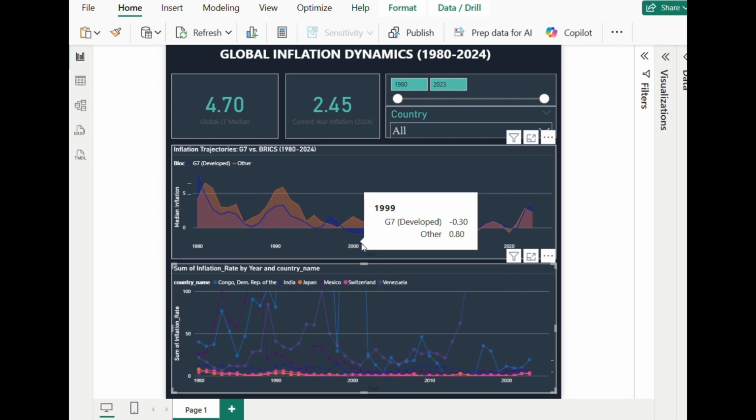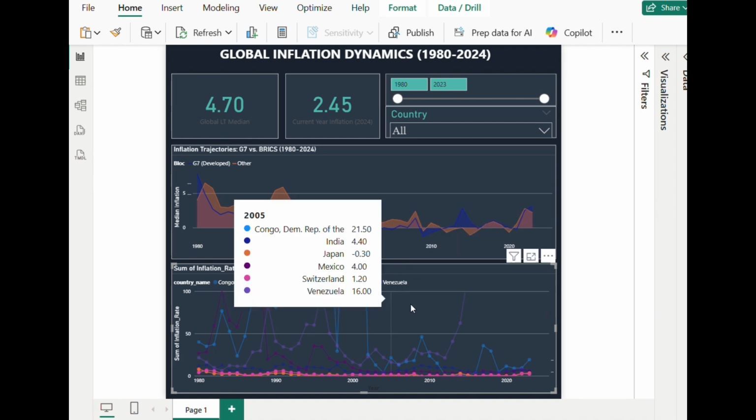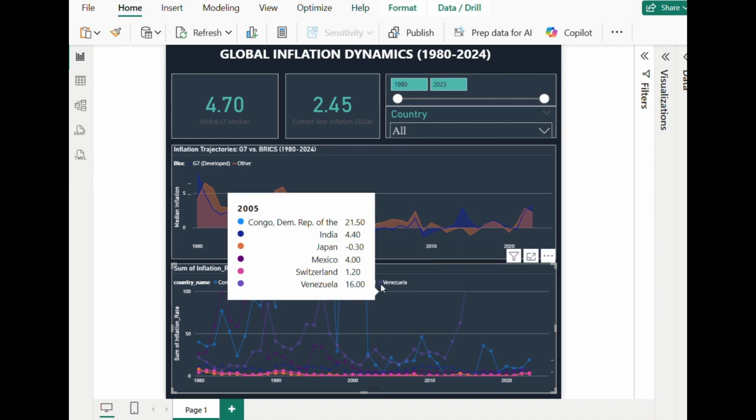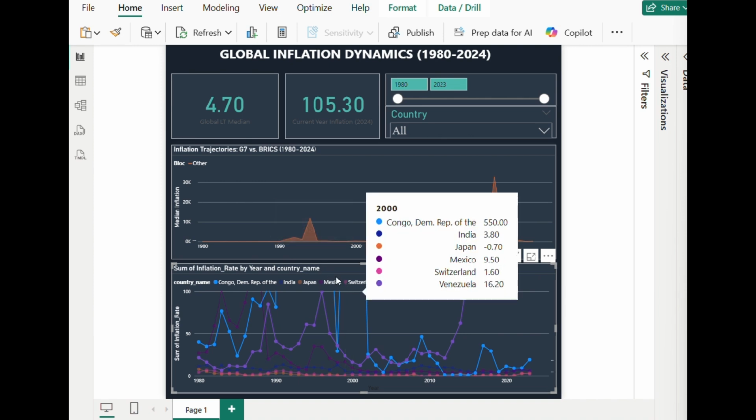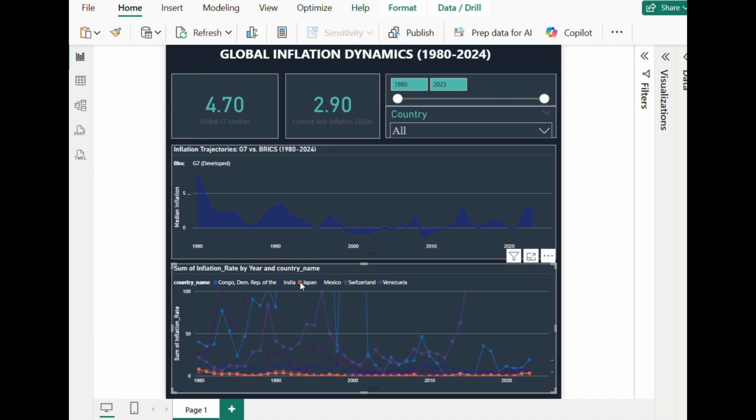Let's look at Japan and Singapore, as you can see over here, and Switzerland, the chart is there. Now let's see Venezuela and Congo. As we can see, it went to the thousands due to political and economic chaos, and Japan and Singapore as well.